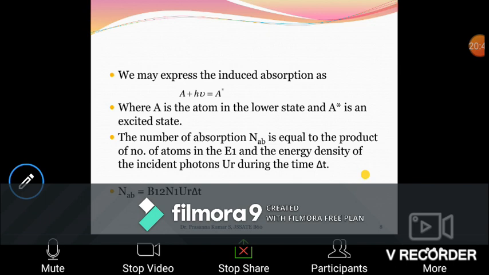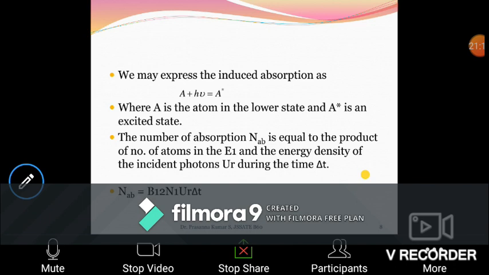All these 1,000 atoms don't remain in one state. That is, they need not all be present in the E1 state. So the distribution of atoms takes place into various energy levels. Out of 1,000 atoms, not all will remain in E1.